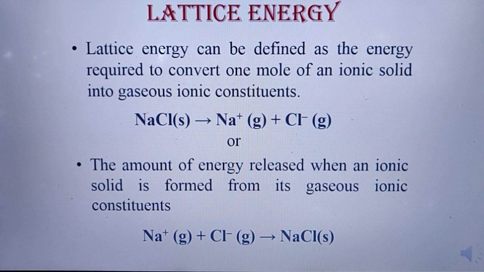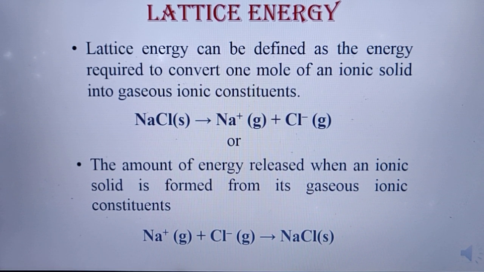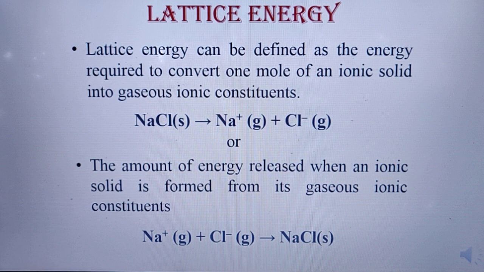Or in other words, you can say it is the amount of energy released when the ionic solid is formed from its gaseous ionic constituents. For example, when Na positive in gaseous state reacts with Cl negative, also in gaseous state, it forms an ionic solid, NaCl, in solid form.